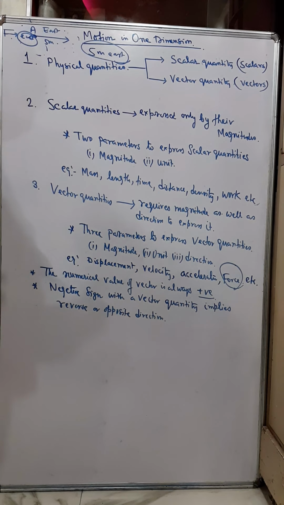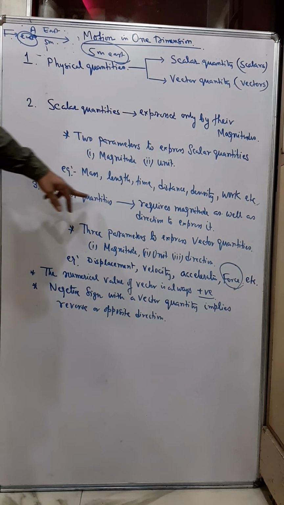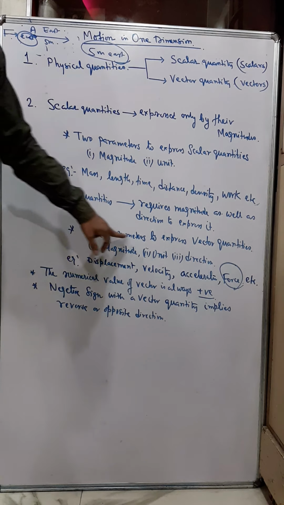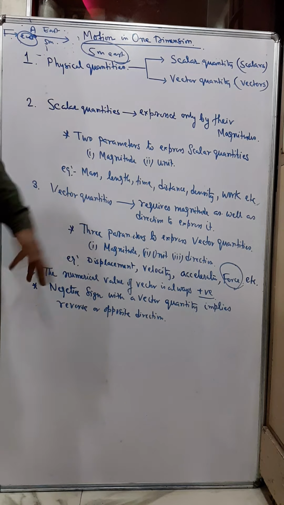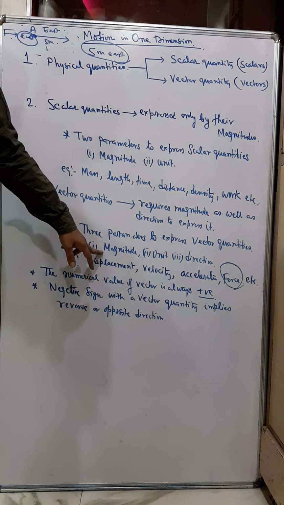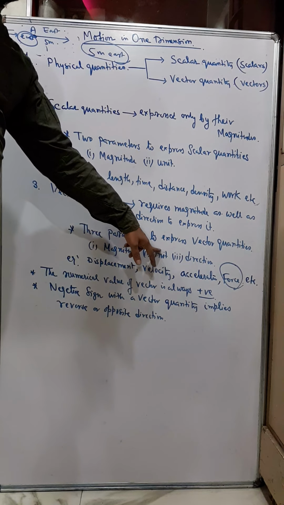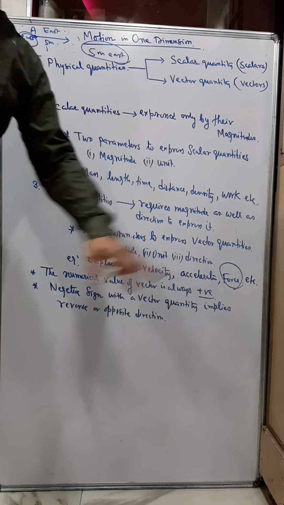After this we will go broadly about scalar and vector quantities, and hence we can say that a vector quantity requires three parameters to express. The first is the magnitude, naturally the unit, and the third is direction.